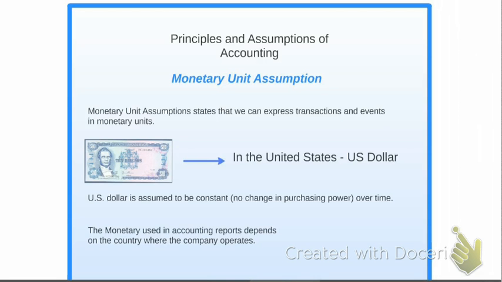Another important assumption under the monetary unit assumption is that the US dollar value is assumed to be constant over time. In other words, we assume that there is no change in purchasing power or inflation. So the dollar today is worth the same as the dollar tomorrow, the same as the dollar 10 years from now, and the same as the dollar 50 years ago. If you're an accounting major, you will learn more about this in your more advanced accounting courses.